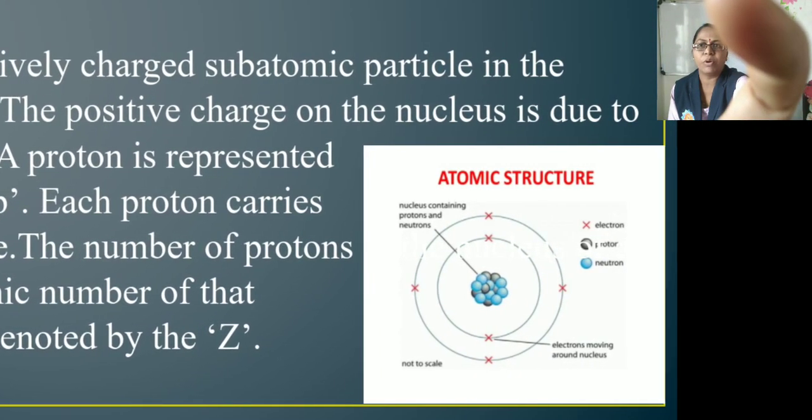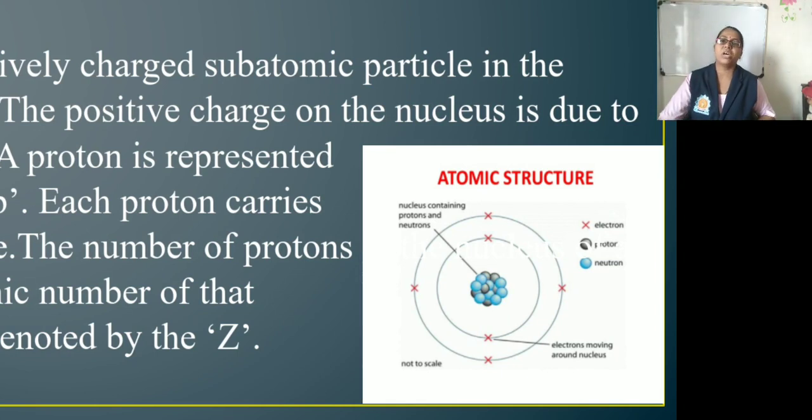A proton is a positively charged subatomic particle which is present in the nucleus. The positive charge on the nucleus is due to the protons in it. A proton is represented by the symbol P. Each proton carries a positive charge.